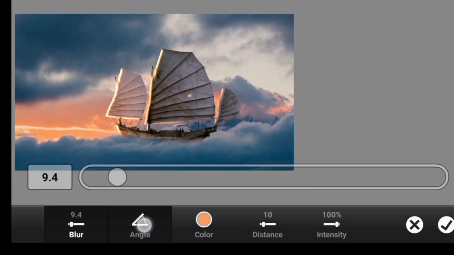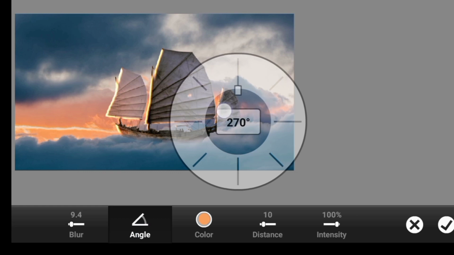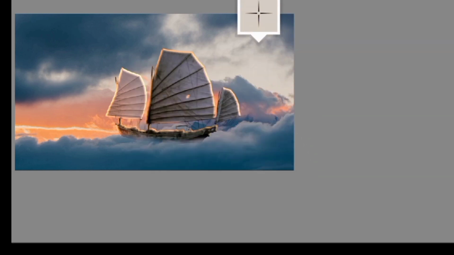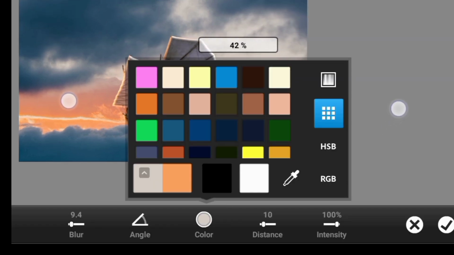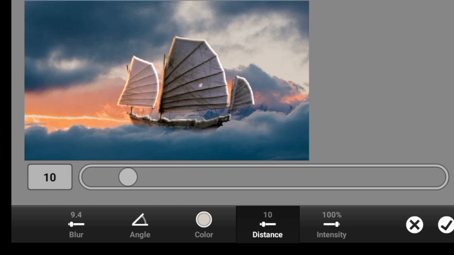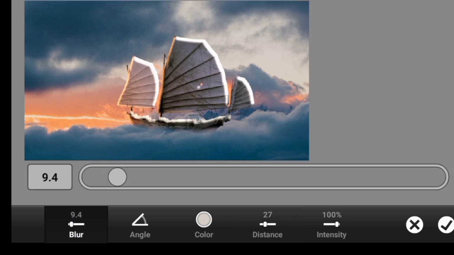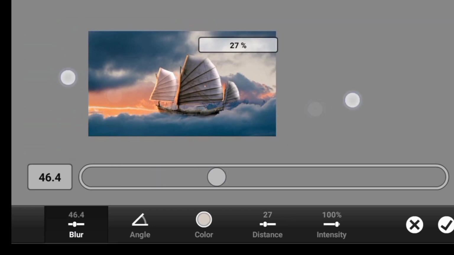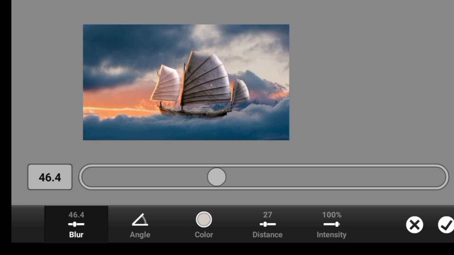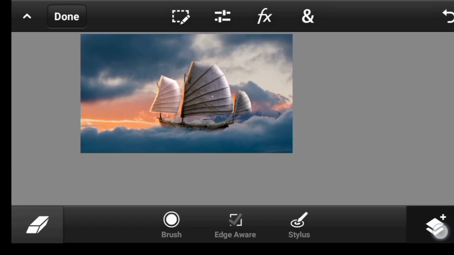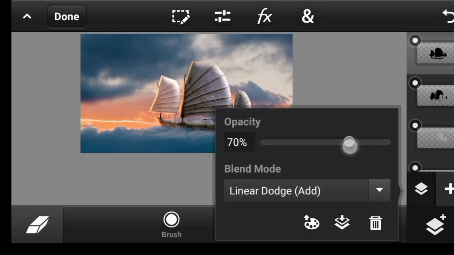So let's change the angle. This time we are coming to this direction, and also we change the color. So this one, I'm going to make the distance really high. I'm also going to blur it a lot. Okay, so click on done, and we can play with the opacity, of course.